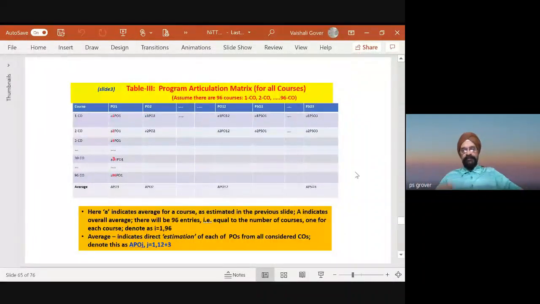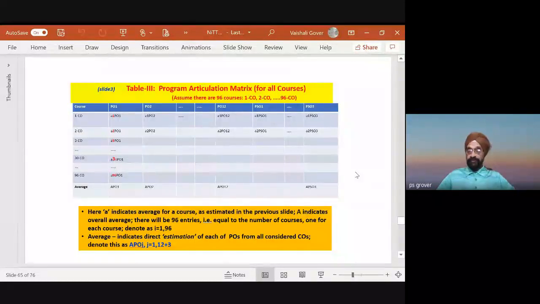Then prepare table 3, program articulation metrics for all courses. For all courses. Now let us say you have 30 courses, you have to prepare 30. You use for this Microsoft Excel sheet. With the help of Excel sheet, you can do. In fact, some software are also available which help us in this. Those who are interested may just let me know. We can spend a few minutes on that separately.